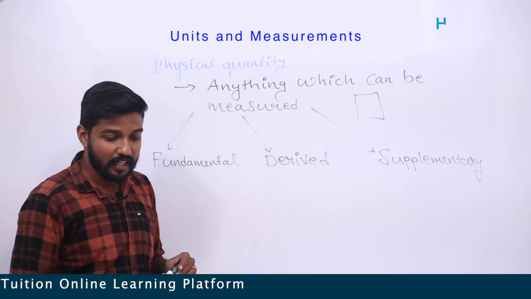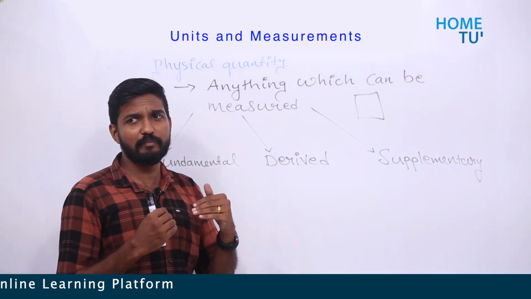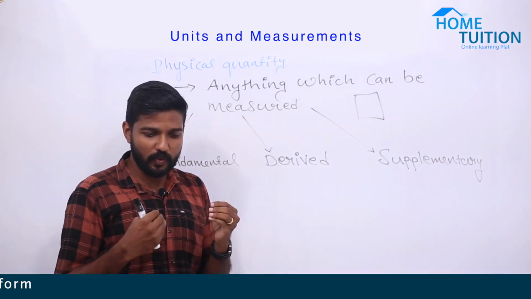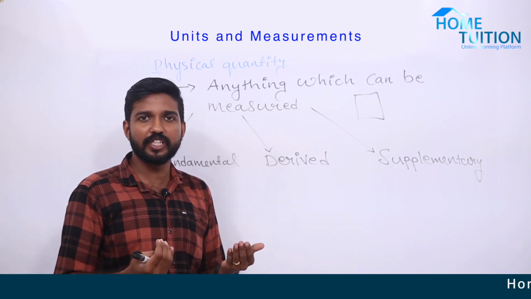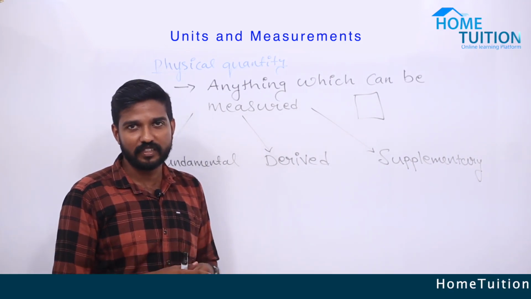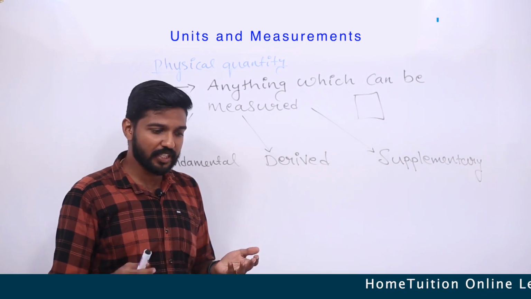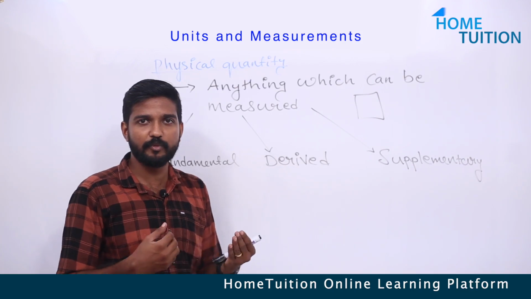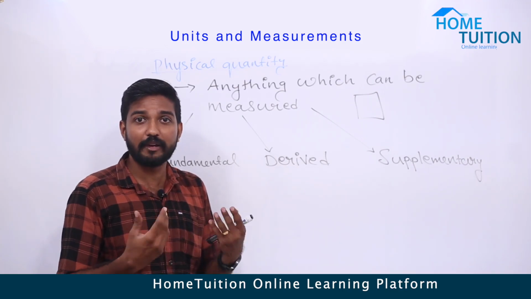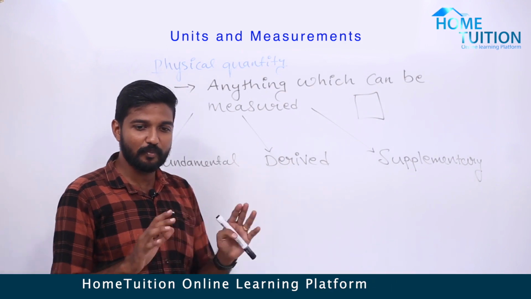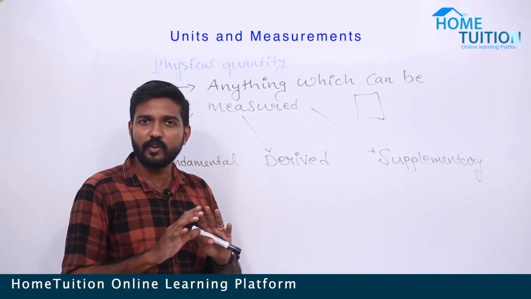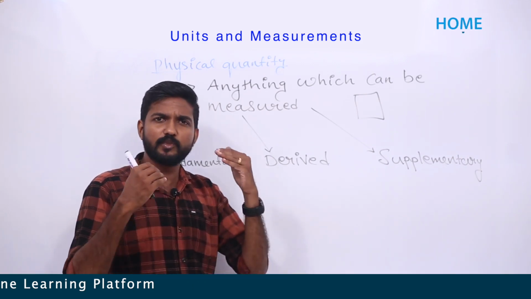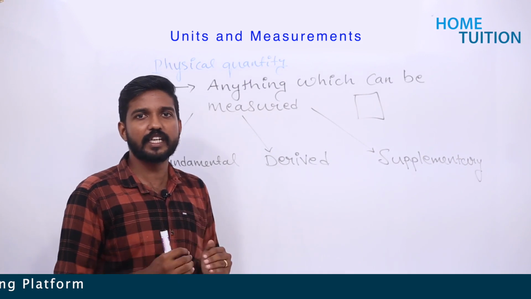Once more I will explain it. Anything which can be measured is termed as a physical quantity. Let me ask you a question. Can you measure the beauty of something? No, we cannot measure that, right? We cannot measure emotions. Can you measure anger? Can you measure kindness? Can you measure happiness? No, there is no index or measurement for such things, so we cannot count them as physical quantities. Only anything which can be measured is termed as a physical quantity.